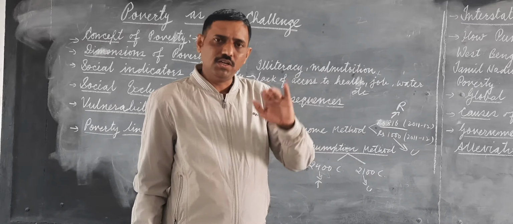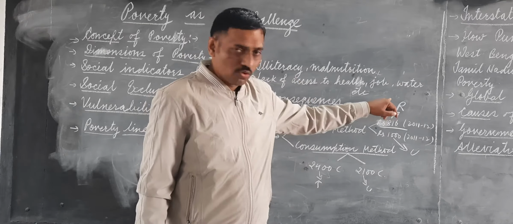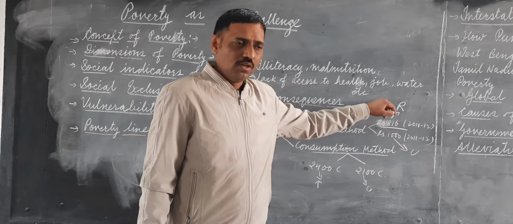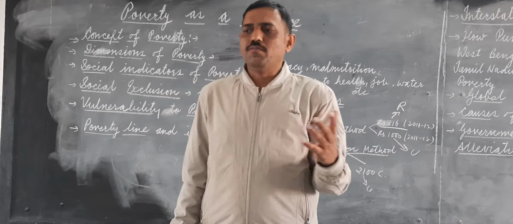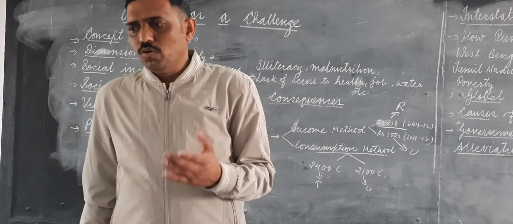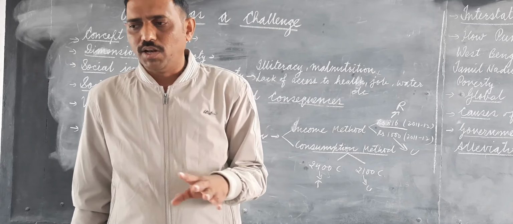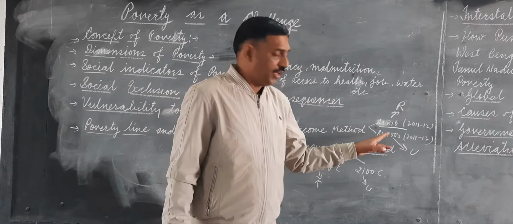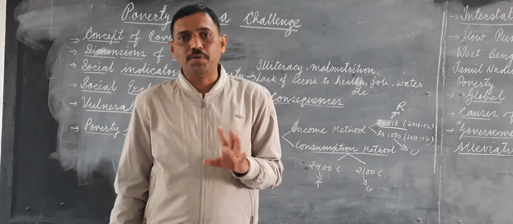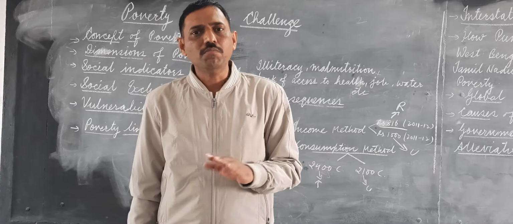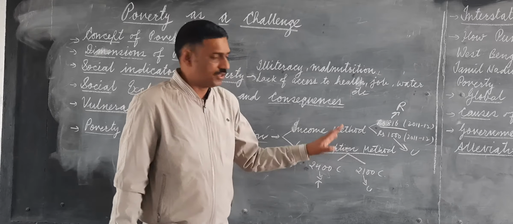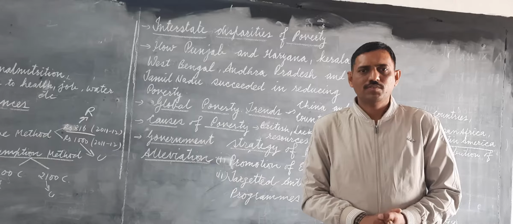Less than 816 is below the poverty line in rural areas, in villages, because here the value of essential things like food, clothes, etc. is comparatively less. And in urban areas, they will require 1000 rupees per month for the bare minimum level. So this is the reason why it is different.